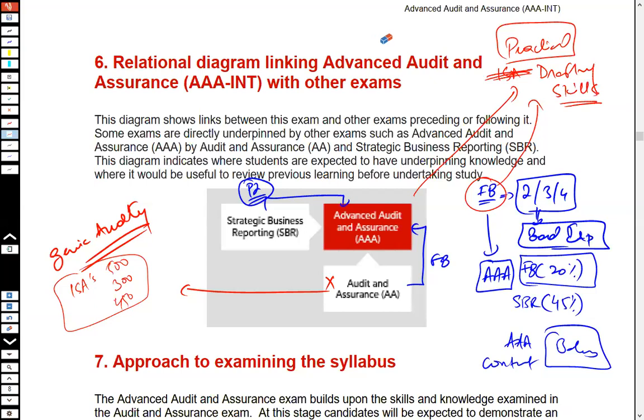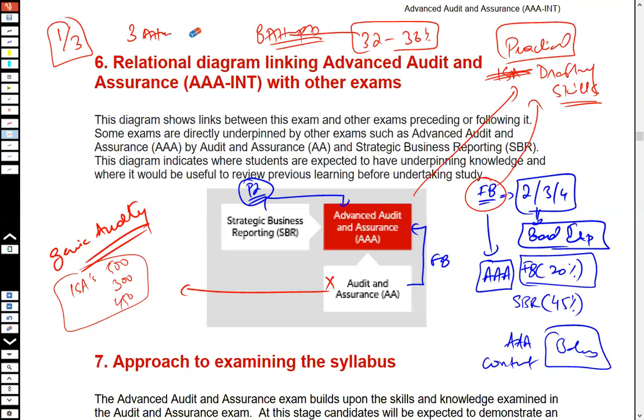So if you refer to the last 8 attempts, you would realize that the pass rate of this paper is quite bad. The way I read this 32 to 36% is that 1 out of every 3 passes, or it actually takes 3 attempts to pass. Now, a lot of you would be wondering that this is a very bad pass rate.